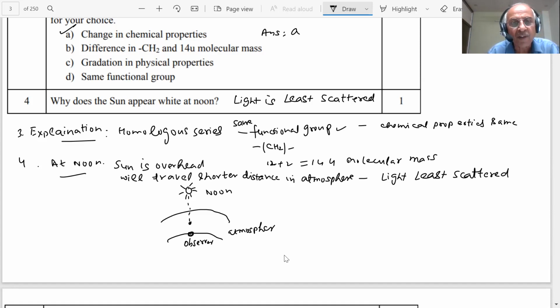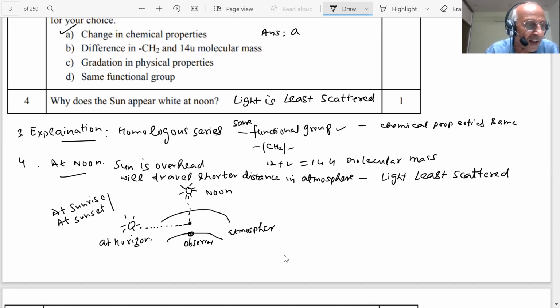But near the horizon, what will happen? A different question could be put: if the sun is at the horizon, what will happen? Student, you can see that it travels at sunrise or at sunset. The question in the paper could be changed like this. At sunrise or sunset, the distance it is traveling is maximum. So it will travel a longer distance. ठीक है? The sun passes thicker layers of air and a larger distance in Earth's atmosphere.